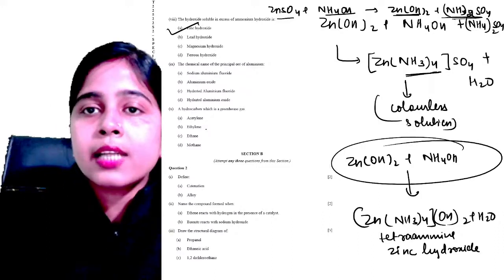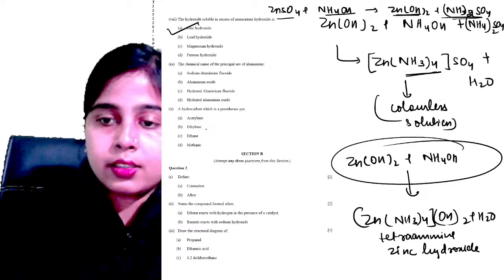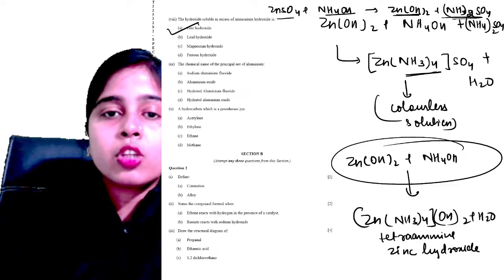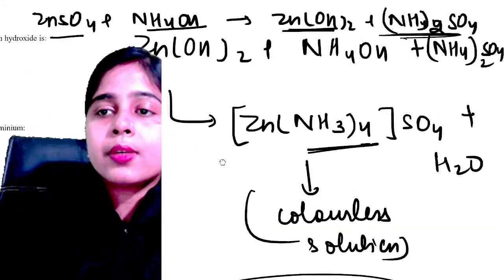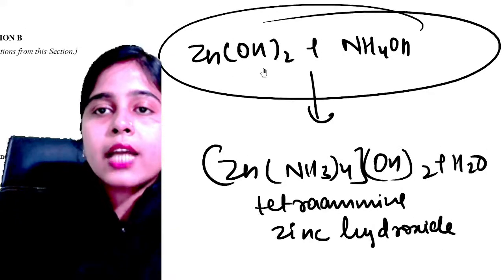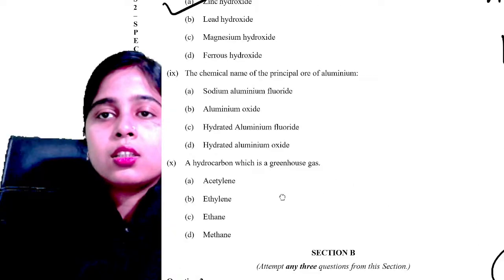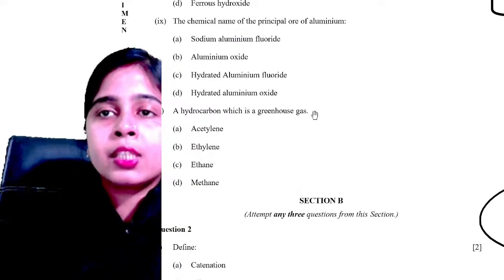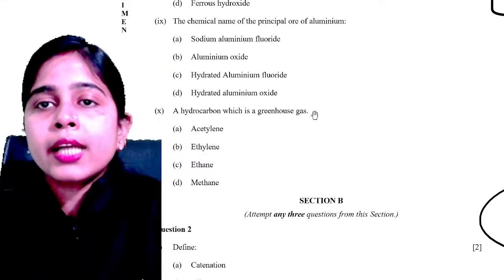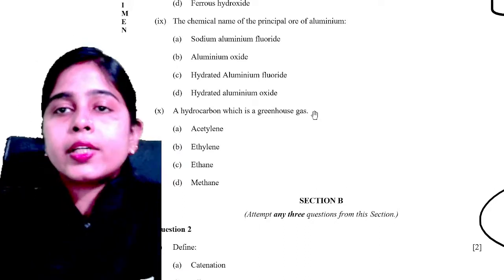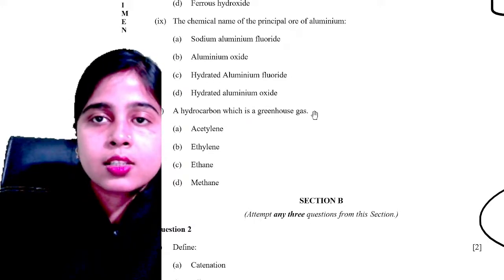Is it clear, everyone? Please let me know so that I can proceed to the next question. Okay, let me give you the next question. This is the reaction taking place between your zinc hydroxide and ammonium hydroxide. Now, what is the chemical name of the principal ore of aluminium? Sodium aluminium fluoride, aluminium oxide, hydrated aluminium fluoride, or hydrated aluminium oxide. What is the correct name over here? Please try to answer this question.